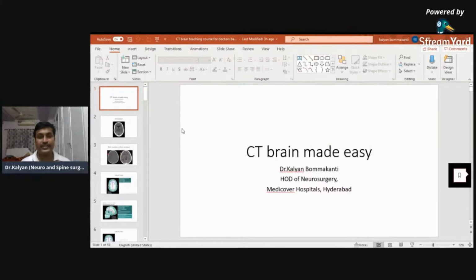CT scan of brain cannot be taught in a single day. It requires a lot of expertise, a lot of patience and persistence. If I try to cover the entire basics in a single day, it becomes very clumsy and you will not be able to comprehend anything. So probably CT Brain, I will take in the next 3 or 4 sessions. In each session, I will try to clear 1 or 2 or 3 topics which are very important to learn.